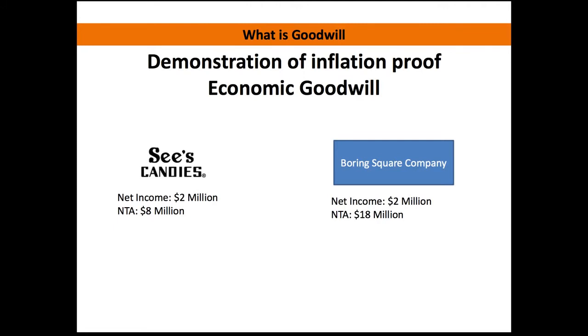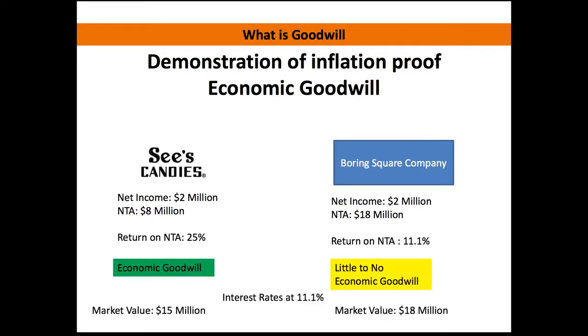Now, what he did is he compared this to just a generic example of a boring square company, and he says, let's have the same profit, the same net income of $2 million, but let's say that their net tangible assets are a lot higher, and let's just say it's $18 million. So it's producing the same profit, but it's got a whole lot of tangible assets sitting there producing that income. So when we look at the return on the net tangible assets, for See's, like I said before, it's 25%. And then over at the boring square company, it's only 11.1%.